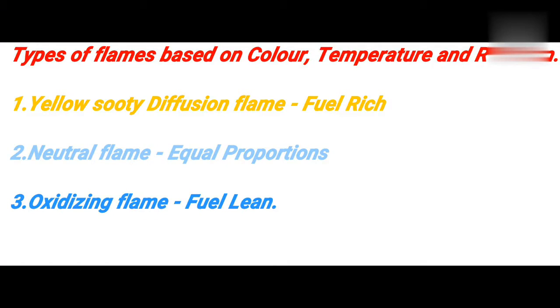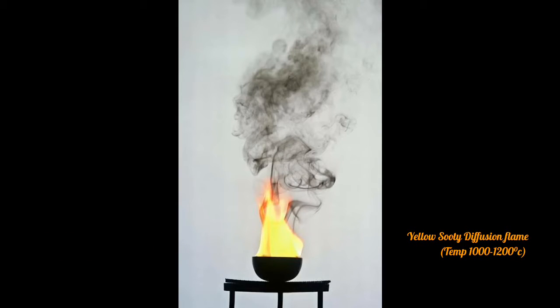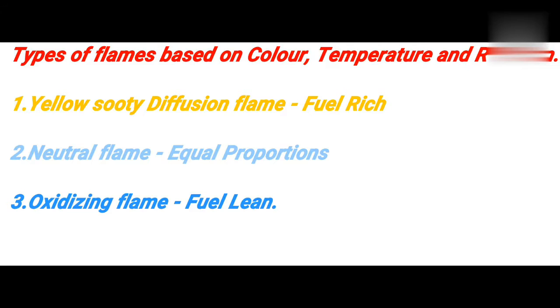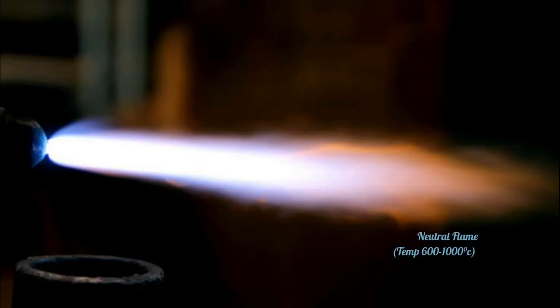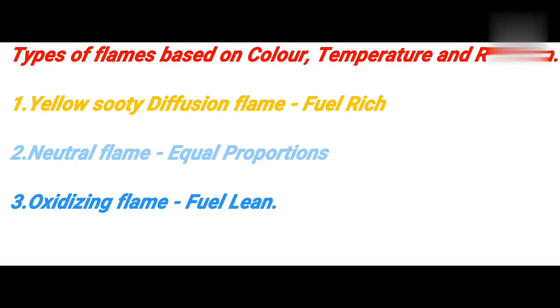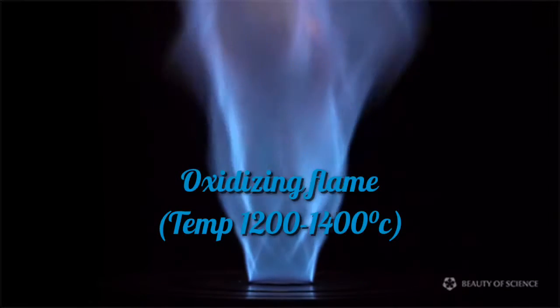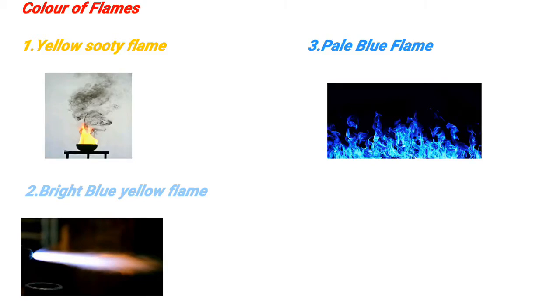First one is yellow sooty diffusion flame, in which the composition of fuel is more than oxygen. The temperature is 1000 to 1200 degrees Celsius. Second one is neutral flame, in which the composition of fuel is equal to oxygen. Temperature is 600 to 1000 degrees Celsius. The color of flame is bright blue. Third one is oxidizing flame, in which the composition of fuel is less than oxygen. Temperature is 1200 to 1400 degrees Celsius. It is the hottest flame among the three. Generally, the color of flame is yellow, bright blue, and pale blue.